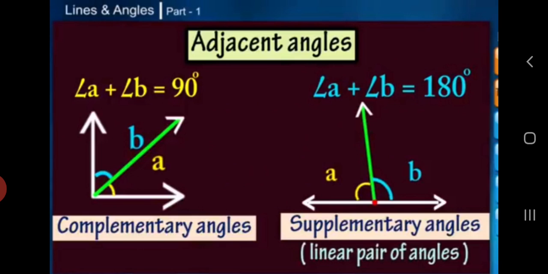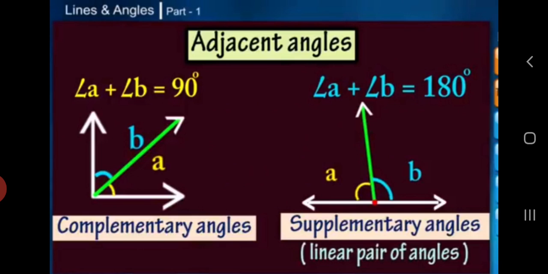And what is a supplementary angle? Two angles are called supplementary angles if their sum is two right angles, that is 180 degrees. Each angle is called the supplement of the other. For example, 30 degrees and 150 degrees are supplementary angles because 30 degrees plus 150 degrees equals 180 degrees.